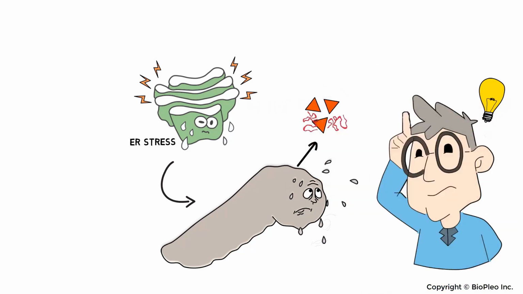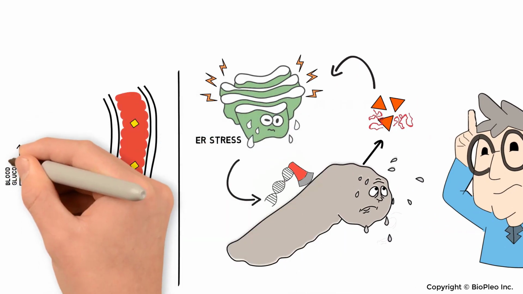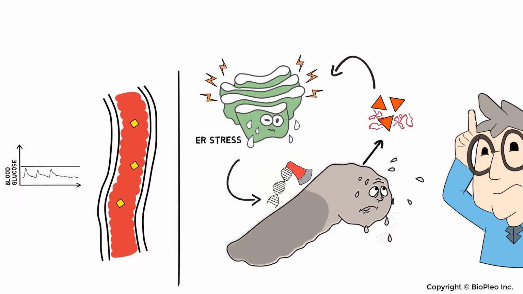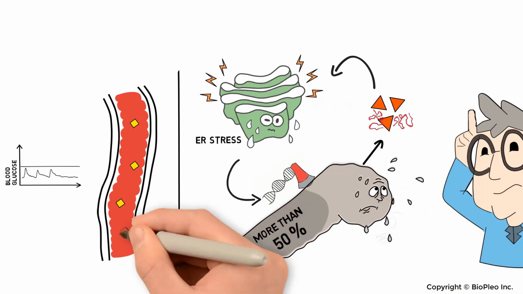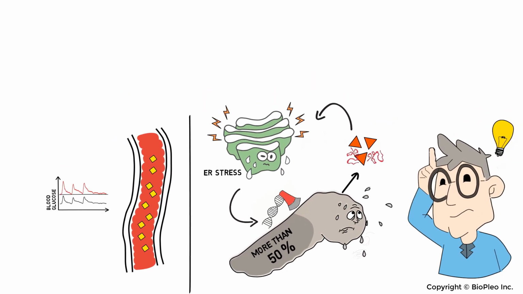Yes, the ER stress is the price we pay for using insulin, and it won't stop killing beta cells even after blood sugar levels have been brought down. Consequently, after more than 50% of the beta cells have died, the symptoms of insulin resistance start to appear.